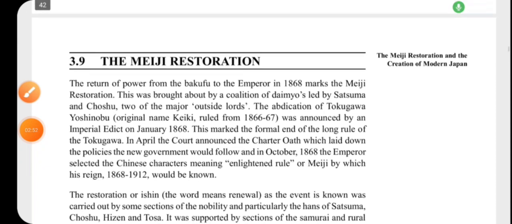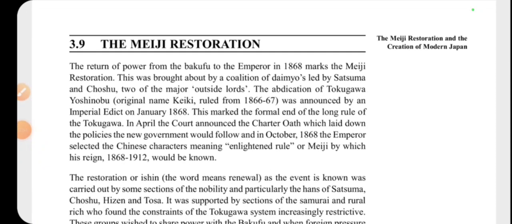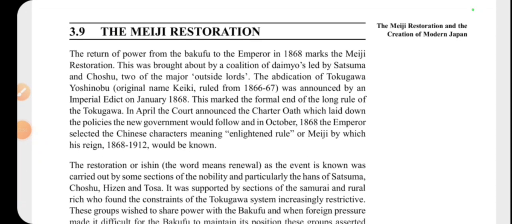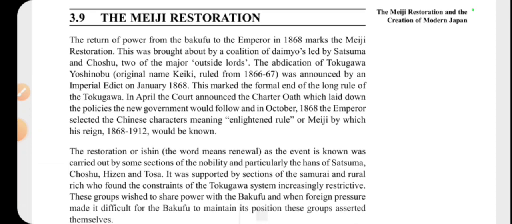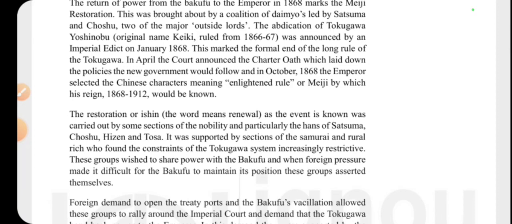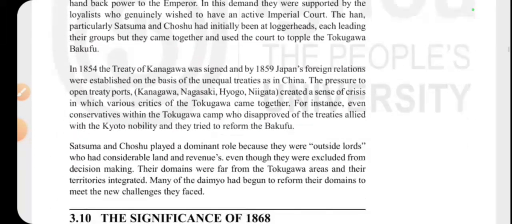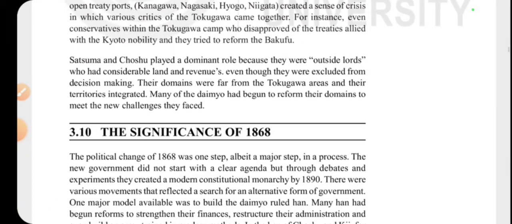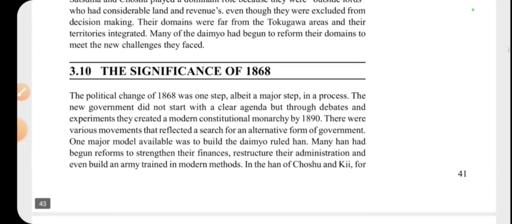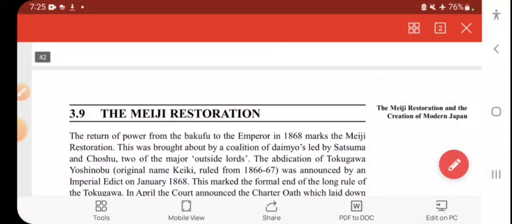As you can see here, unit 3, subsection 3.9. Here you can see that the Meiji Restoration means that there are a lot of changes that are going on. So you can see here from page number 41, the Meiji Restoration is all about this.